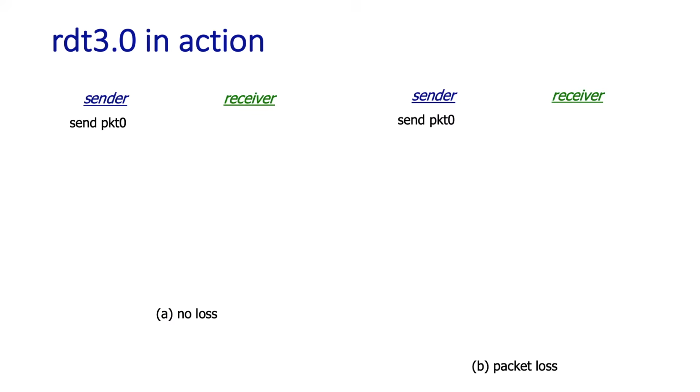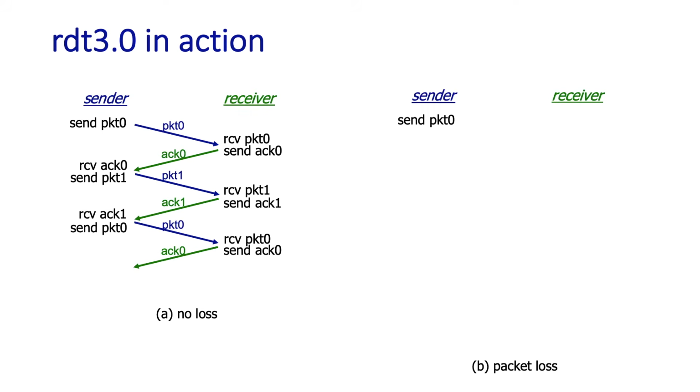Now let's take a look at our RDT 3.0 in action. The way we're going to do this is by showing the sequence of message exchanges between the sender and the receiver. Sender on the left, receiver on the right, and the time axis going down. Everything gets started with the sender sending a packet labeled 0, which propagates over to the receiver. The receiver receives packet 0, sends acknowledgement 0, and that propagates back to the sender. The sender then receives ACK0, sends packet 1, and so on.